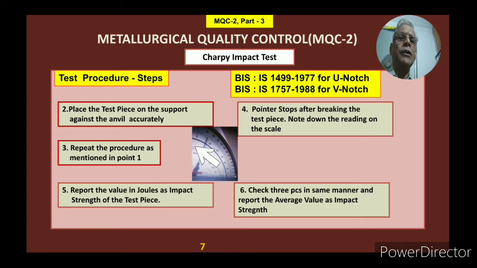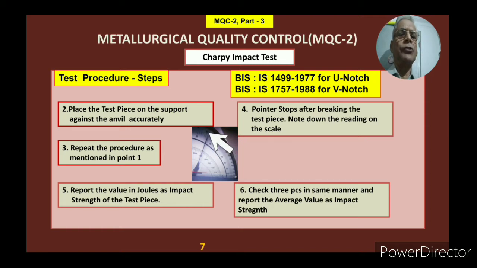You bring both the pointers to the 300 scale. Okay, because earlier you had done the zero setting, here it was 0. Bring to 300, and then the pointer stops after breaking the test piece. Note down the reading on the scale. When it goes down, it breaks the piece, and this particular pointer will come over here. So this will give a direct reading.